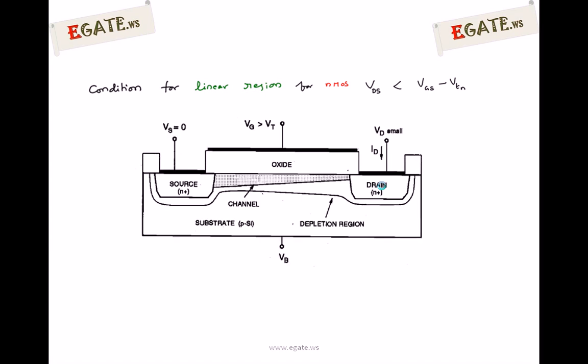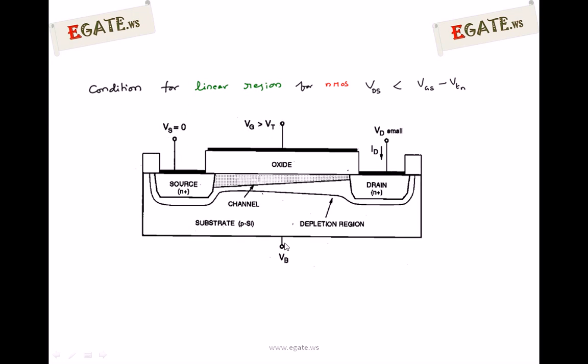We know that an N-channel MOSFET is fabricated on a P-type substrate. So this is the P-type substrate of silicon material, and into that two N plus regions are diffused. One is acting as source, the other is acting as drain. Both are N plus regions, and Vs is equal to 0, source voltage is 0, and on the drain side we are applying a small voltage Vd, such that VDS is less than VGS minus VT.